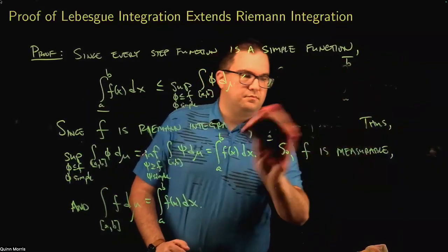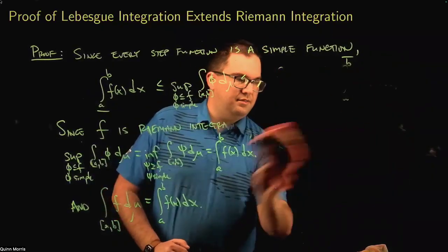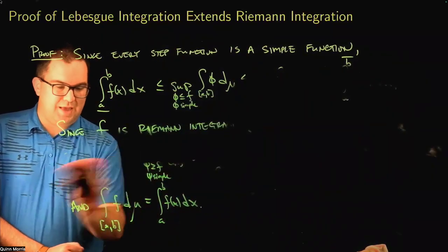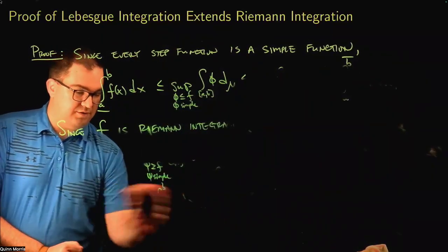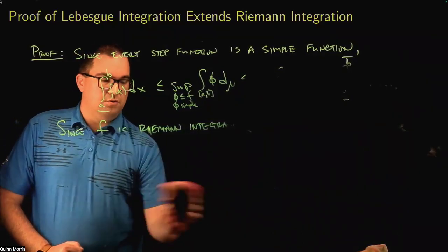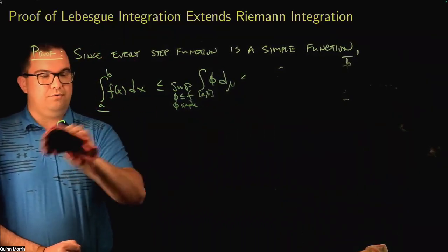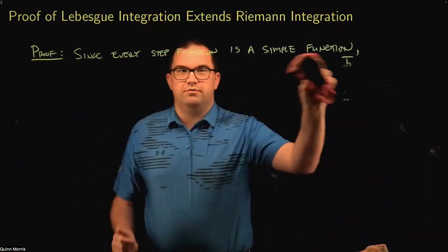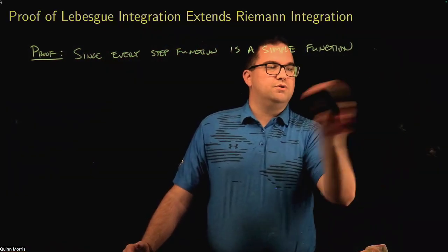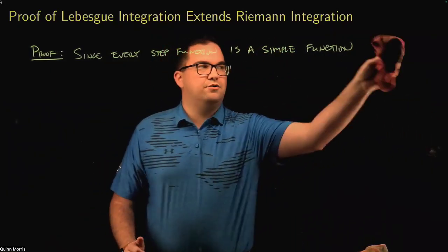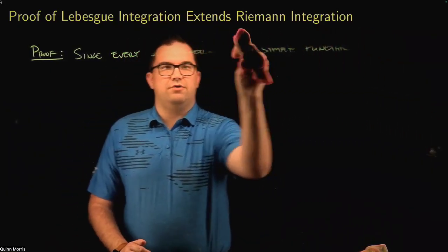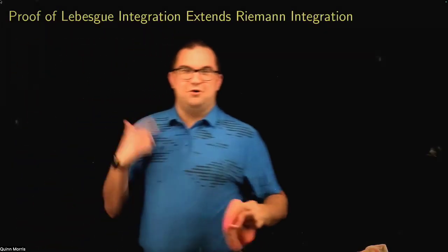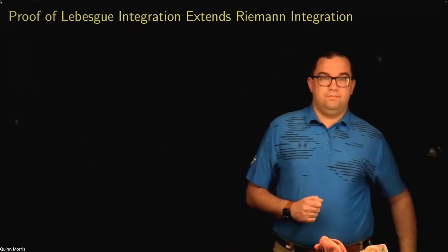All right. So that's really nice to have, because if you think about it, this is then a huge step in calculating Lebesgue integrals, which is if it's Riemann integrable and you want to calculate the value of the Lebesgue integral, just use Calc 2, right? That's all of Calc 2 was really, methods for finding Riemann integrals. Well, now you know that you can use all of those same tools for finding Lebesgue integrals as long as your function was already Riemann integrable.